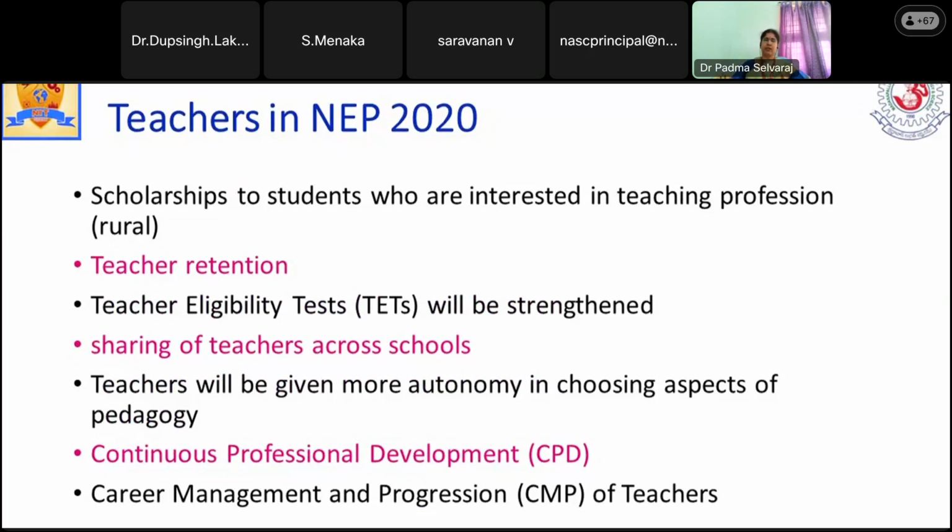So for this, especially for school teachers, for any student who is studying in college or doing their higher secondary school education, if they are interested completely in the teaching profession, and specifically they are focusing on rural parts, those students will be given scholarships in order to get their higher education relating to the teaching profession. And one more thing is teacher retention.